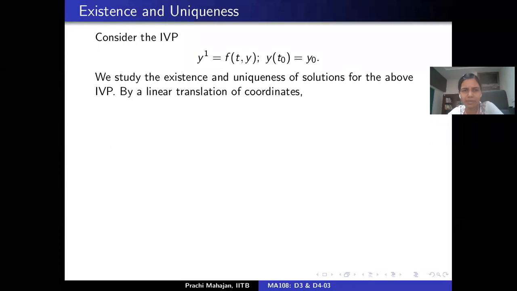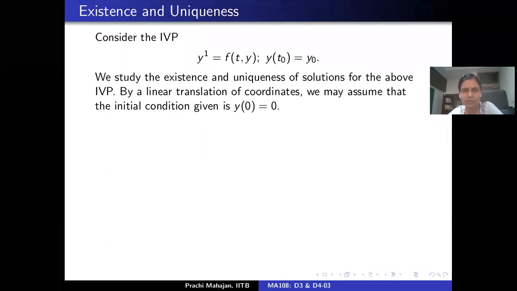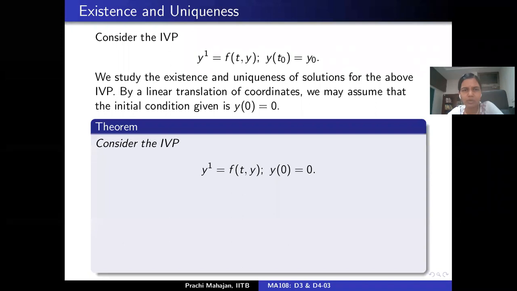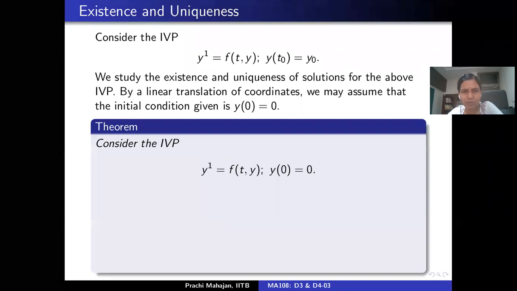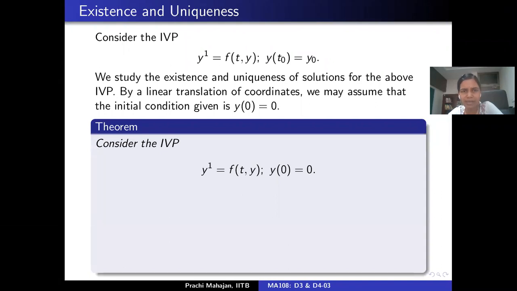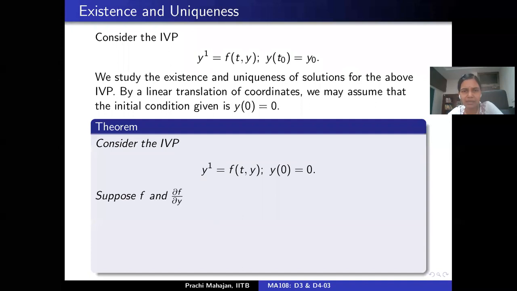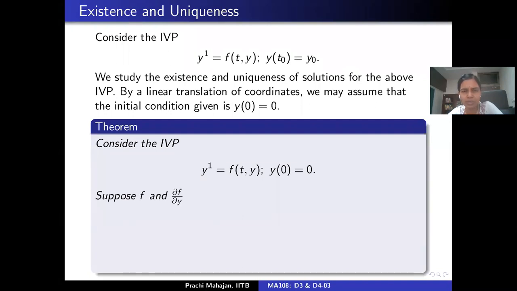So I would like to introduce a simplification. Let me make a translational coordinate change, and I can assume that t naught is 0 and y naught is also 0. So I'm going to look at the initial value problem dy by dx equal to f(t, y). And I say that the following statement is true.